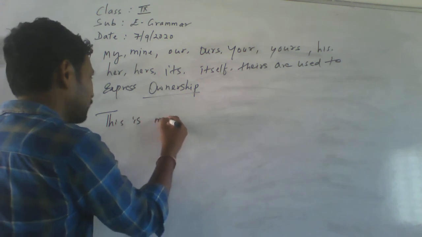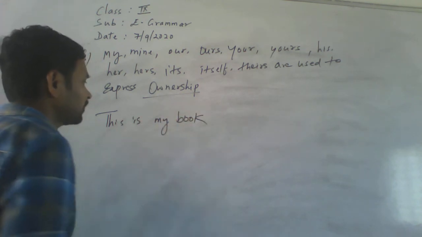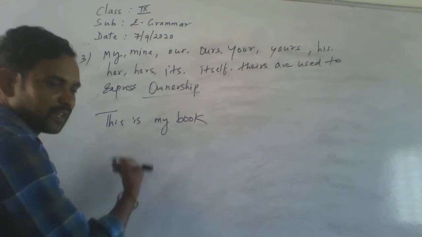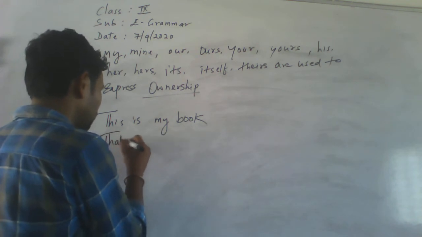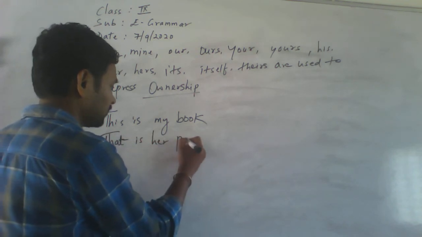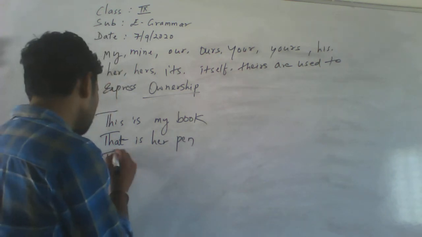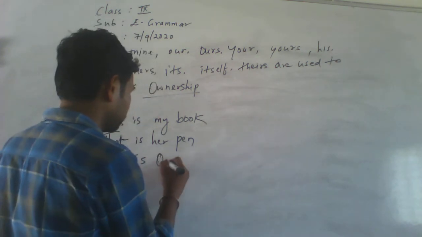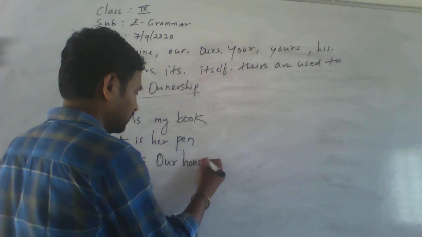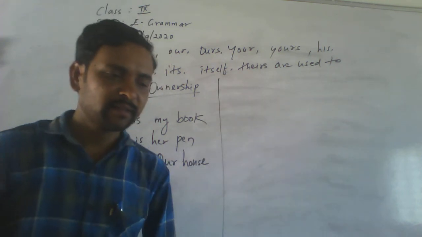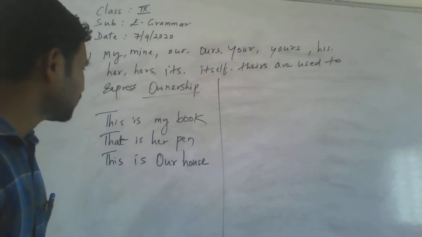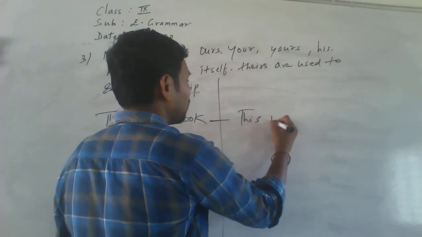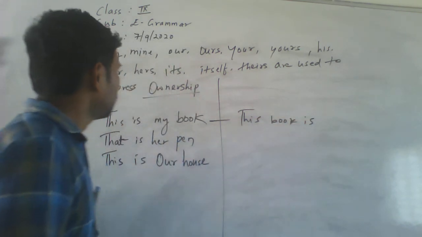This is my book. Okay, is it right now? This is my book. Then, that is her pen. Then this is our house. See here, how to make that? This book is my.